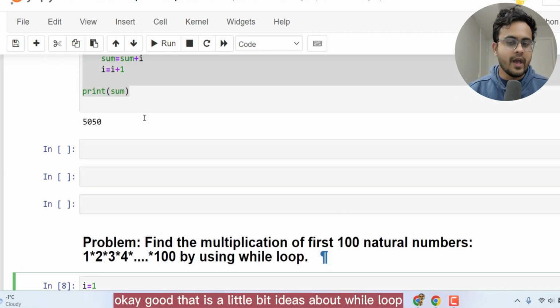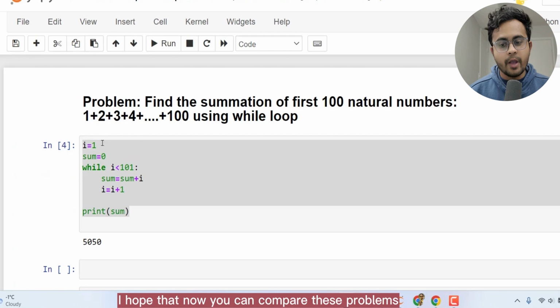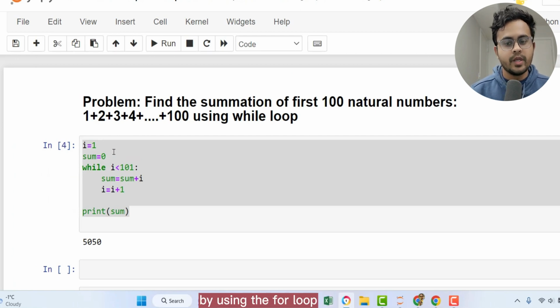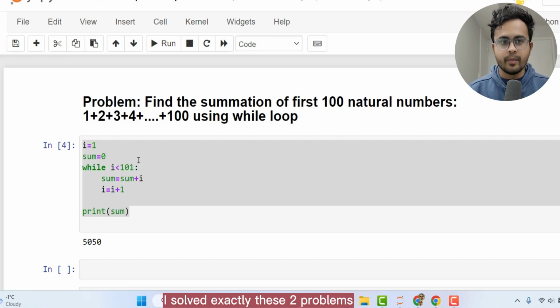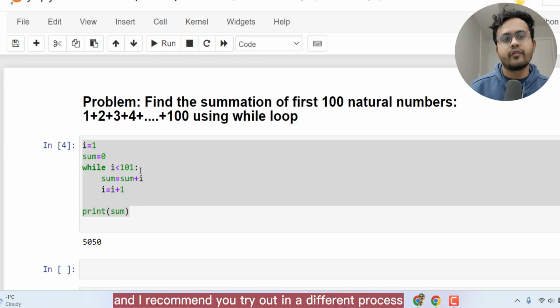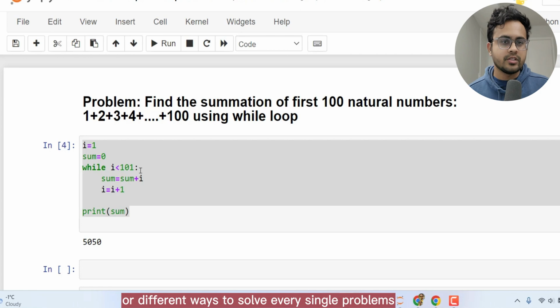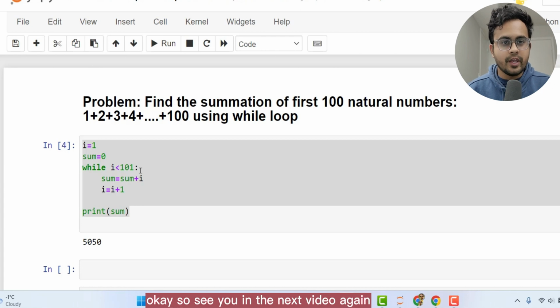Okay, good. That is a little bit of an idea about while loop. I hope that now you can compare these problems by using the for loop, because in the videos of the for loop I solved exactly these two problems, to see how the differences really work. And I recommend you try out different processes or different ways to solve every single problem to see how things work out for you. Okay, so see you in the next video again.